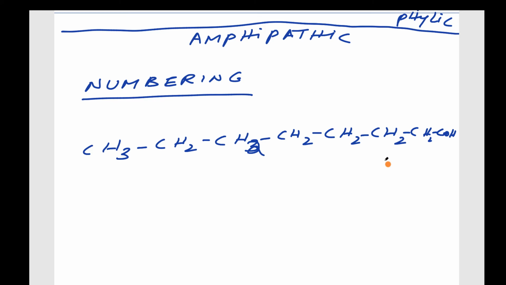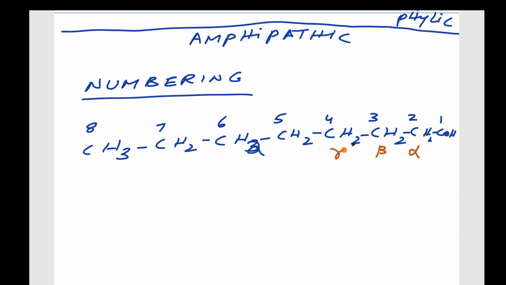For simple numbering we give it, let us see, the numbering always starts from the carboxyl group. 1, 2, 3, 4, 5, 6, 7, 8. Okay. So also the numbering can be given using the Greek letters. What are these? The second carbon will be alpha carbon, then beta carbon, then gamma carbon, like that.